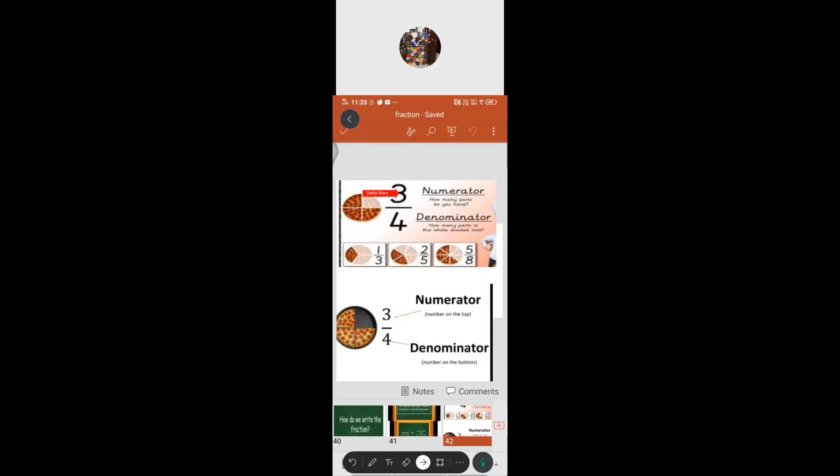The numerator is always on the top, separated by one horizontal line, the dividing line. Below is the whole, divided into how many parts. That is denoted in the denominator, which is always at the bottom. Got it? This is how we use the fraction terms.